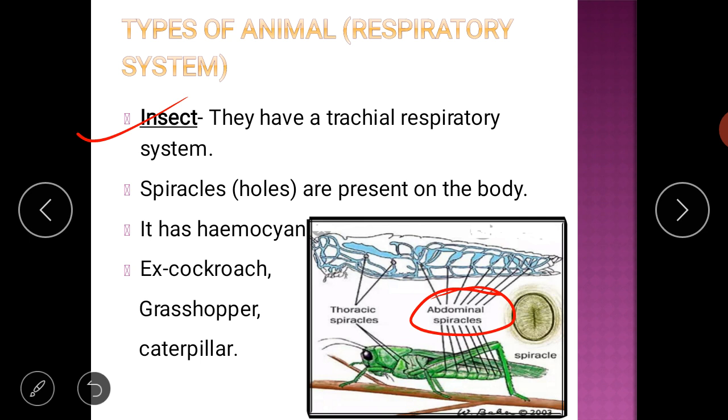Spiracles are nothing but the holes on the body of insects like cockroach, grasshopper, caterpillar, etc. Cockroach, grasshopper, caterpillar are insects, and all insects breathe through the spiracles, which are holes on their body.